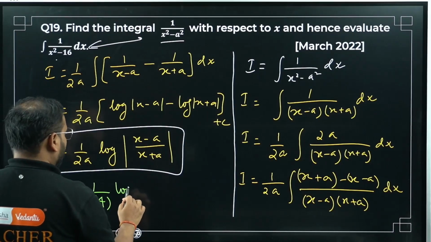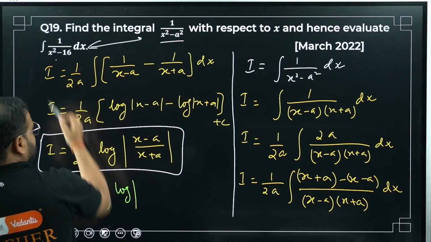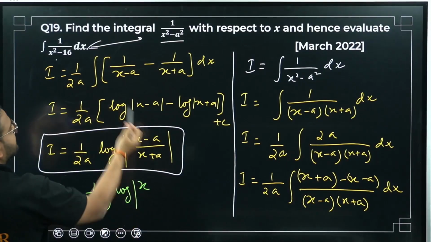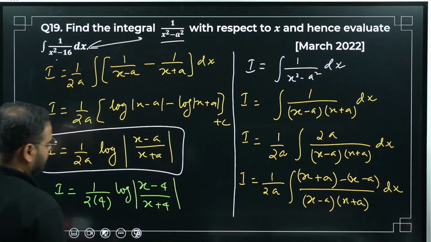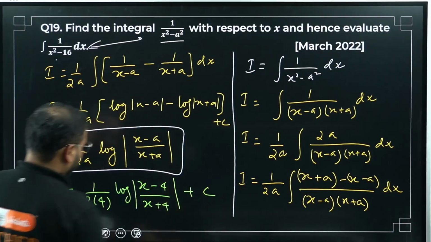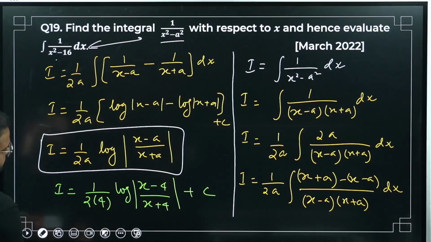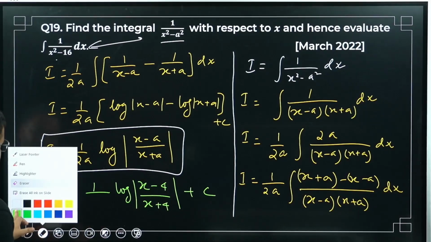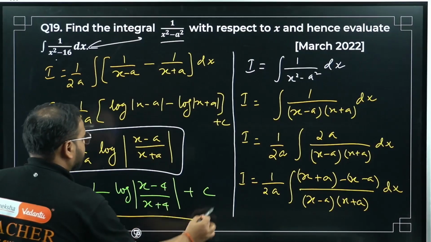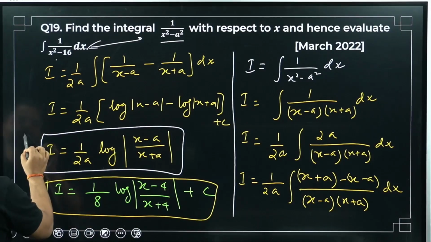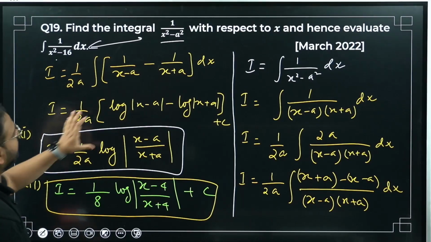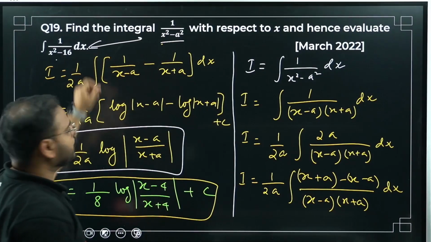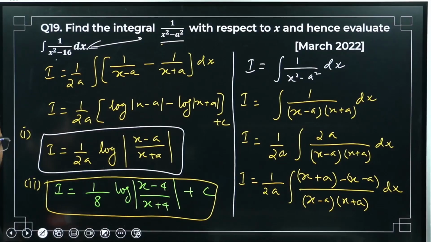Over here, log will remain as it is, so x minus a. What is a? 4. So x minus 4 upon x plus 4 and plus c will come. I can write 4 into 2 as simply 8. My final answer looks like this. Have a look. So this is two parts: this is part 1's answer and this is part 2's answer. Both questions are done. I hope this is all visible to you.